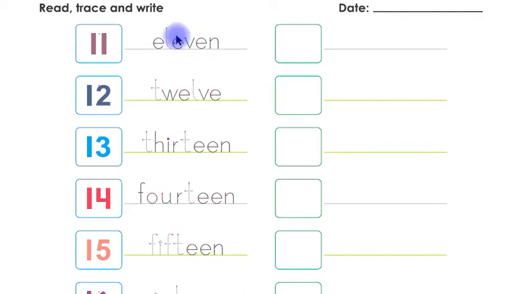Children, now you have to trace these numbers in words and then you have to write these numbers in these boxes, and then you have to write the numbers in words on these lines by yourself.